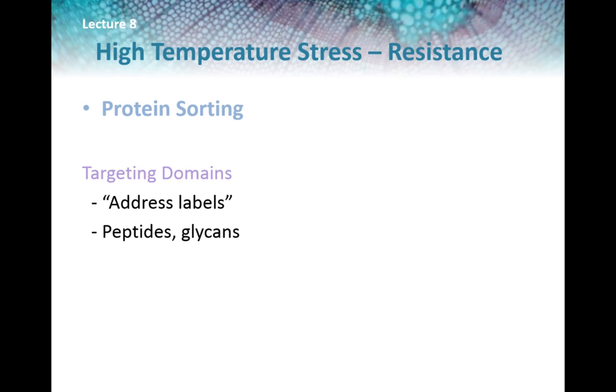Molecular chaperones also have a role in protein sorting, which gets a protein to where it is needed for function. Some proteins remain where they are synthesized, but others need to be translocated. Membrane passage issues during sorting can dictate when a protein is folded. Many proteins contain targeting domains which act like address labels. They are usually present unless a protein stays where it's synthesized. These domains are frequently removed at the target site by proteolytic processing. Targeting domains are frequently amino acid sequences but can contain oligosaccharides.